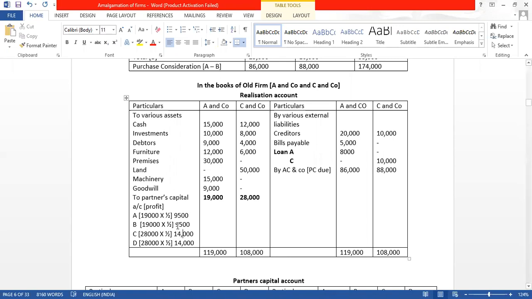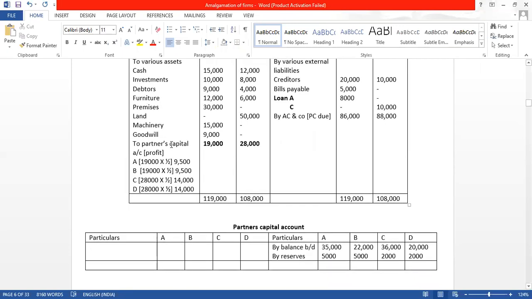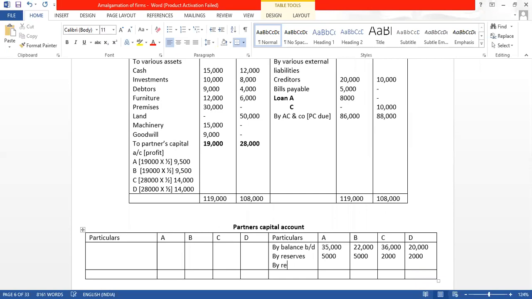So now what we will do, partners capital account में in the realization account it is in the debit side. तो partners capital account it will be opposite side. Debit's opposite is credit. So how much it will come? 9,500 and here it will come 14,000. So do the total.